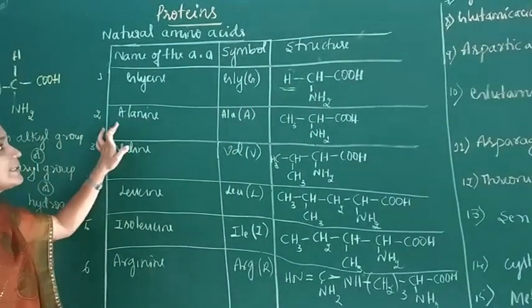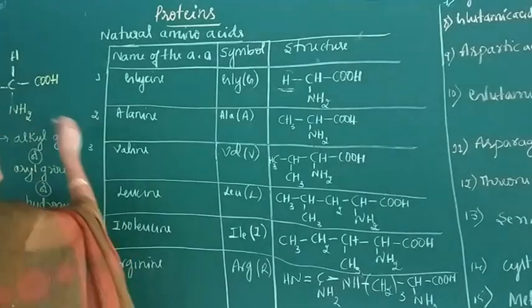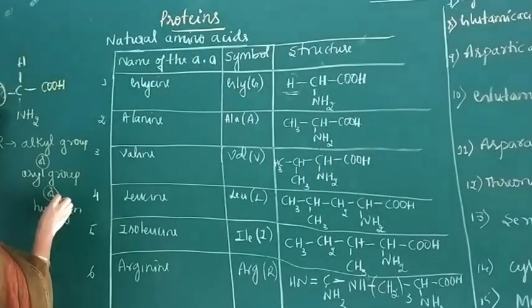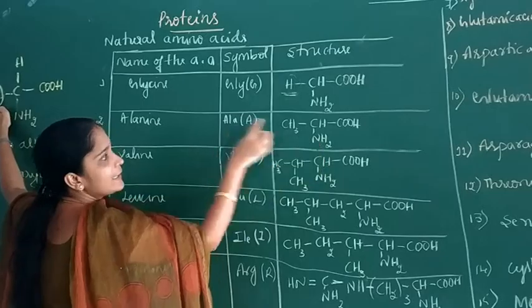The next one is alanine. If we replace R with a methyl group, we get alanine.